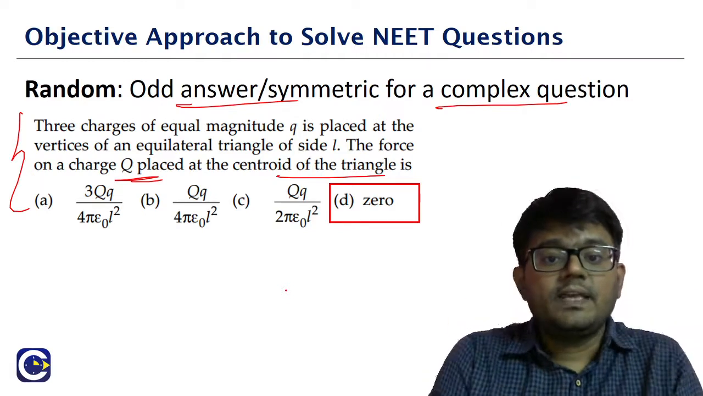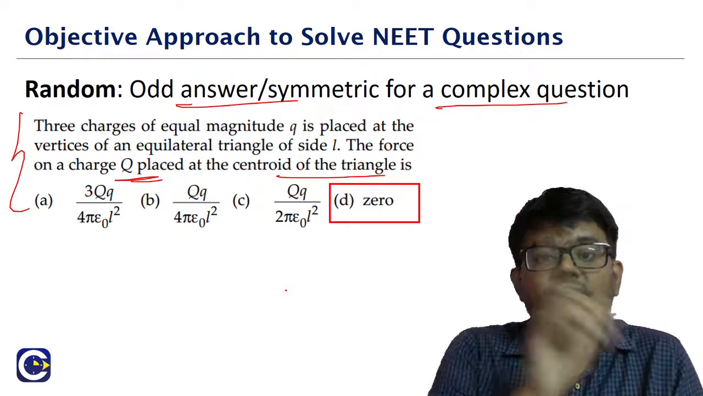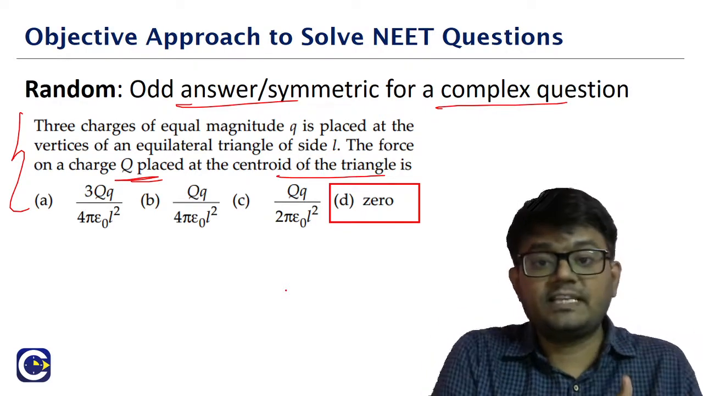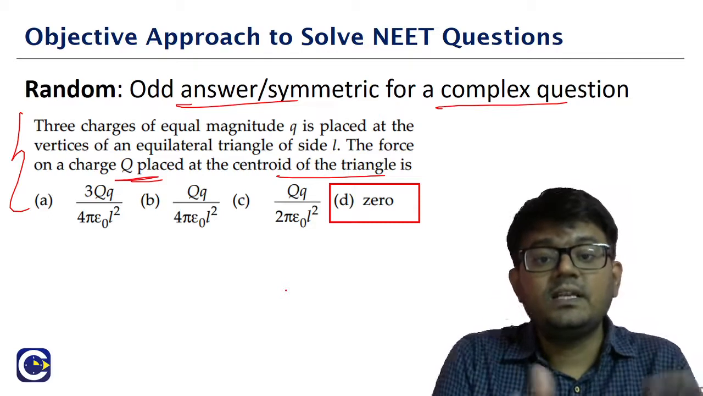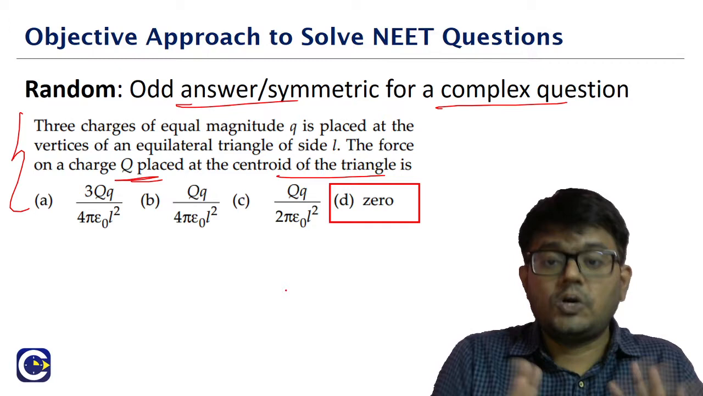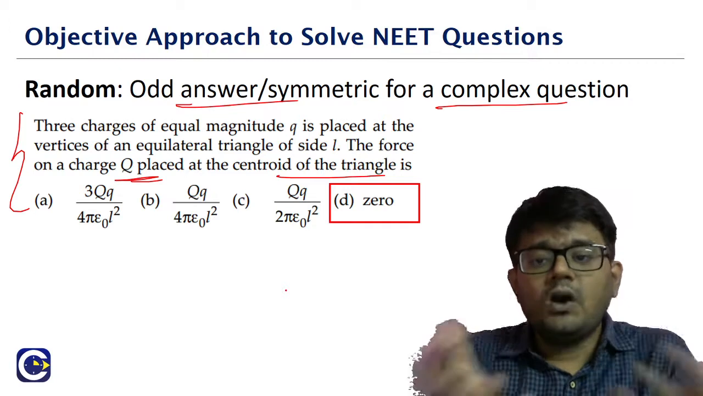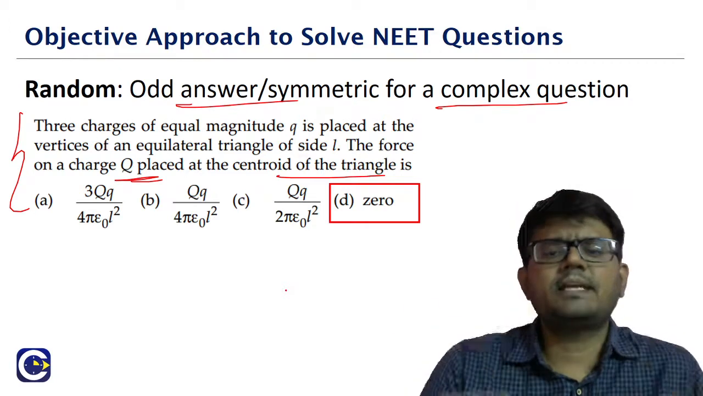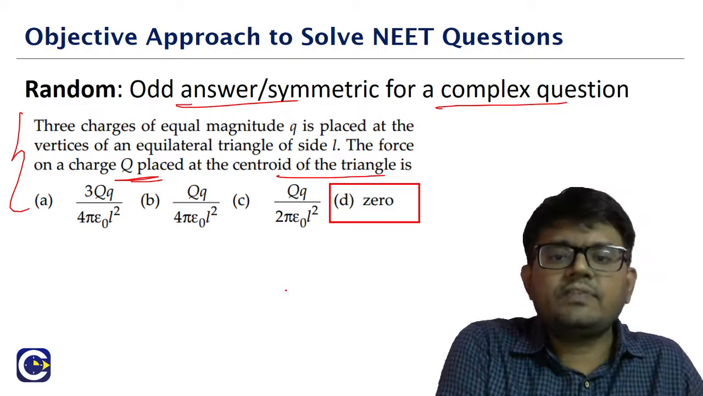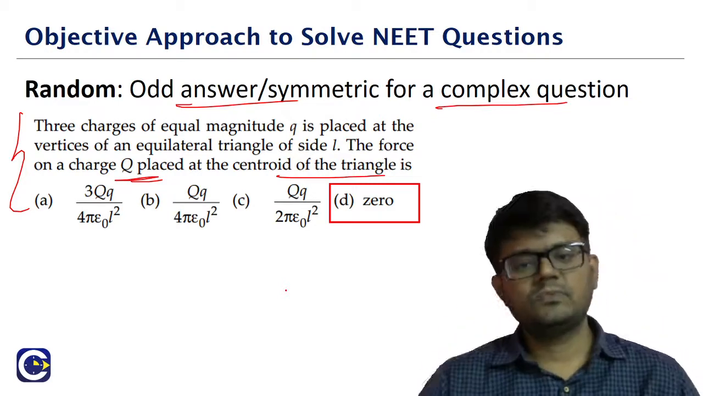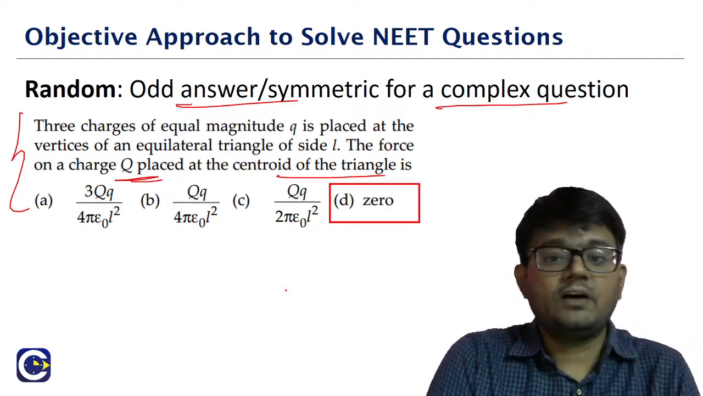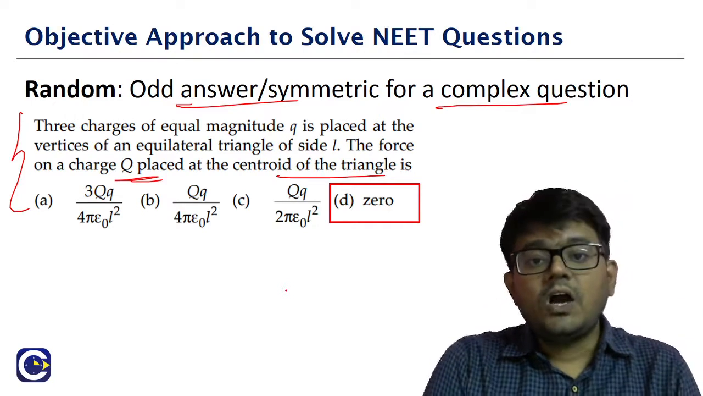That is the basic hypothesis for the most common form of answer. The basis is that the examiner will first come up with the right answer, and from there modify it to get the other three options. For the odd answer or symmetric answer, sometimes examiners frame a question with a really complex scenario, and at the end of the day the final answer is a very simple one. That is the hypothesis for this random technique of the objective approach.